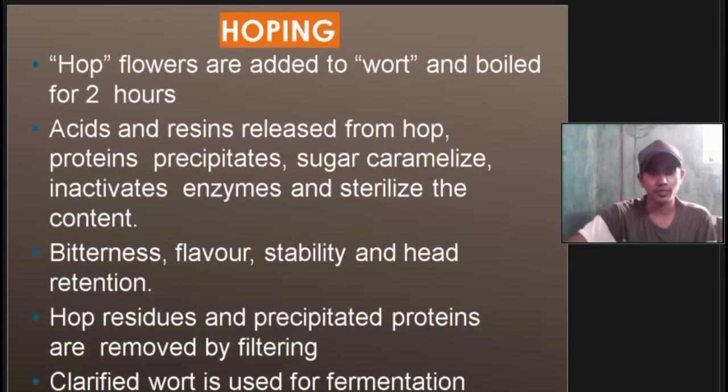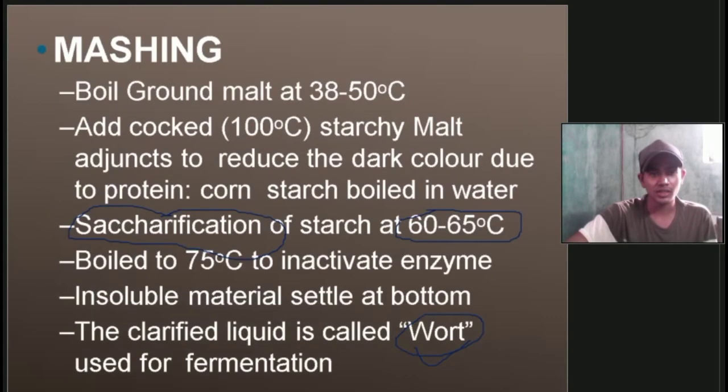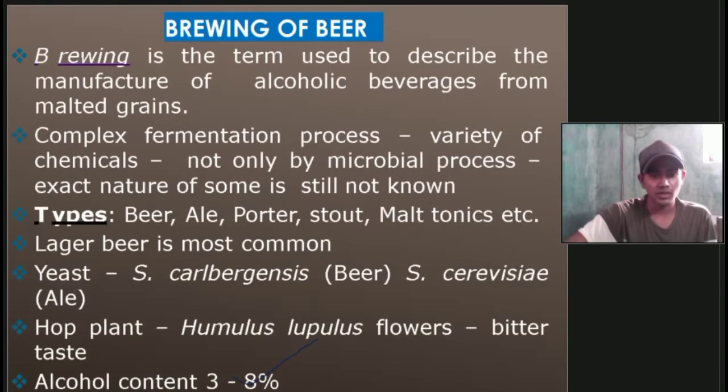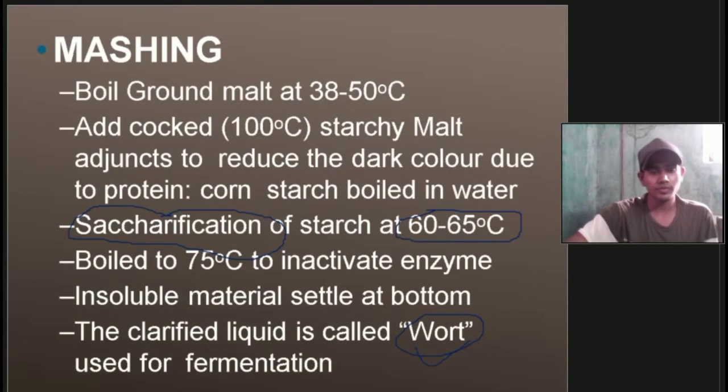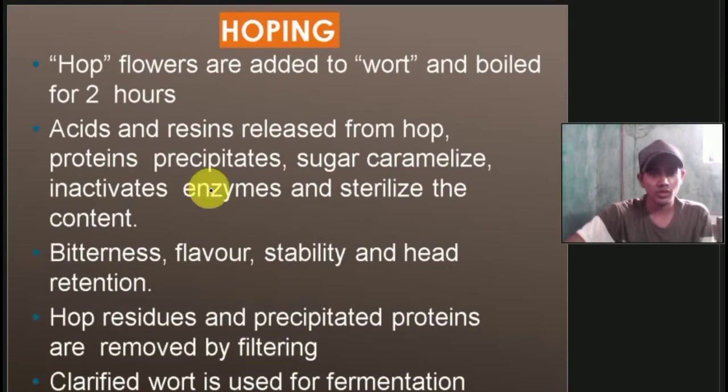Then hopping. Hop flowers are added to the wort and boiled for 2 hours. What are hop flowers? We have seen in previous slides: these are Humulus lupulus flowers. Acids and resins are released from the hops, proteins precipitate, sugar caramelizes, enzymes are inactivated and the content is sterilized. This gives bitterness, flavor, stability and head retention. Then hop residues and precipitated proteins are removed by filtering. Then the clarified wort is used for fermentation.